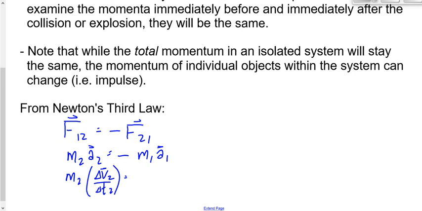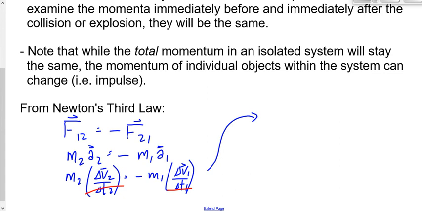So we got M times delta V over delta T equals negative M1 times delta V1 over delta T1. With me so far? I'm going to cancel out the times. How come I can do that? One says delta T1, one says delta T2. Why can I cancel out those times?